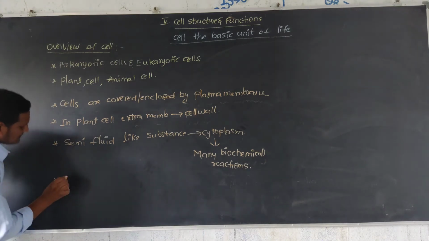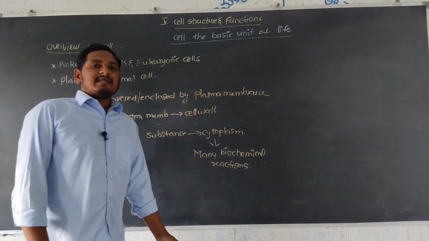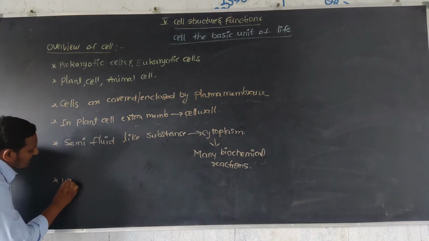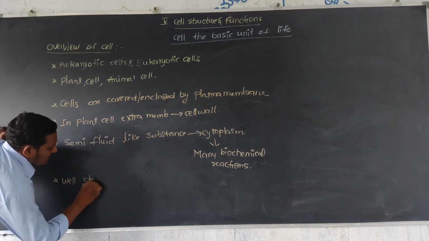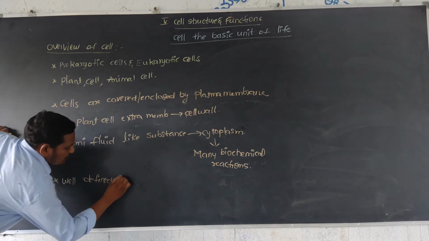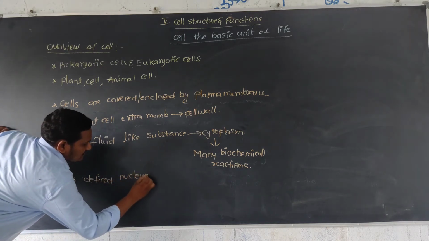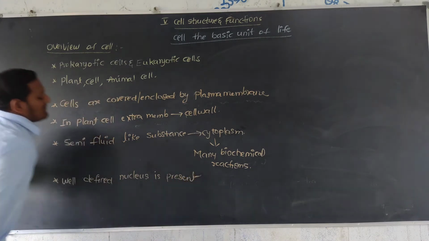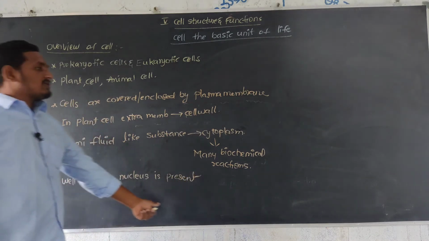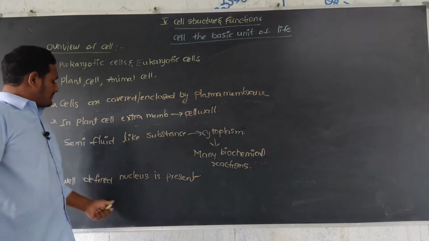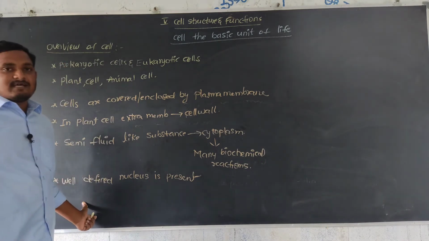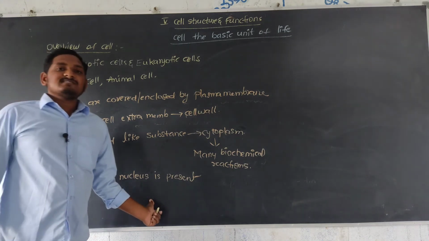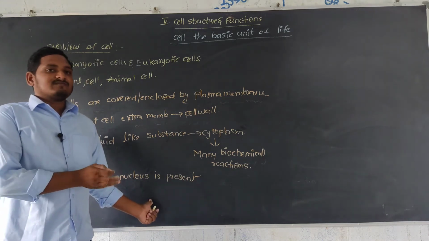Next, in both plant cell and animal cell, a well-defined nucleus is present. This well-defined nucleus is in the middle portion of the cell in animal cell, and moves to the peripheral region in plant cell.